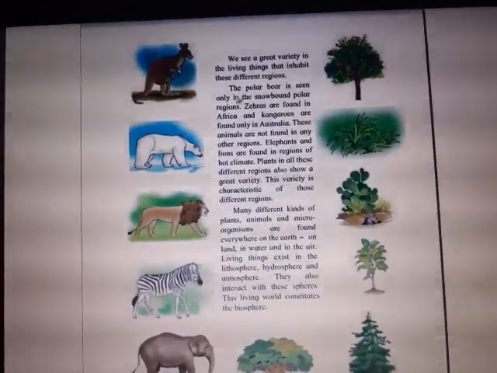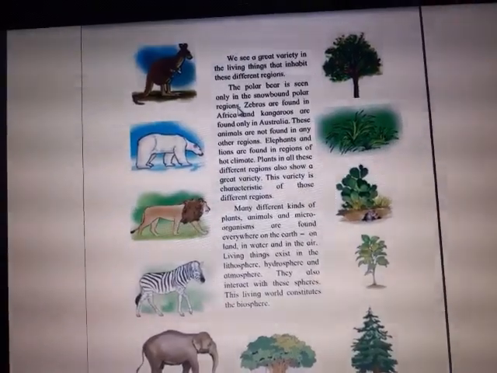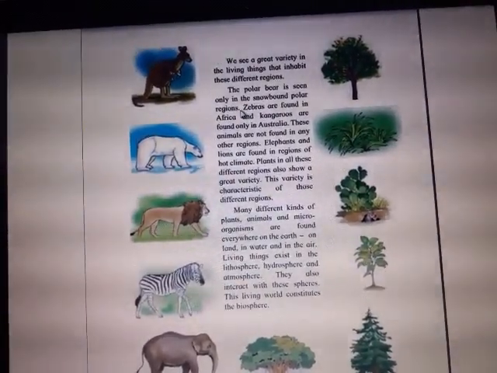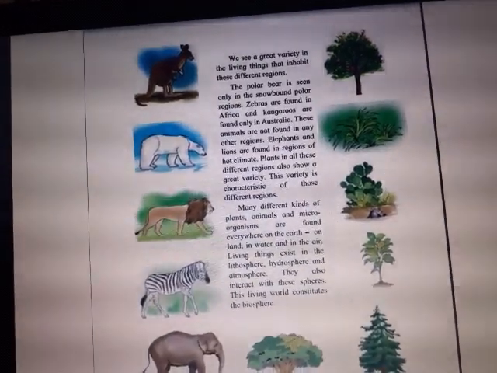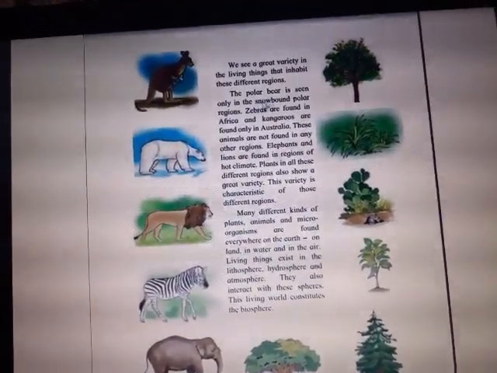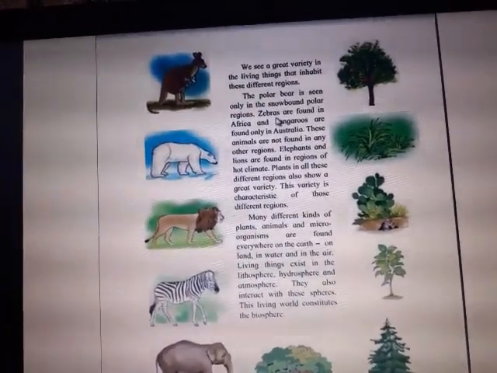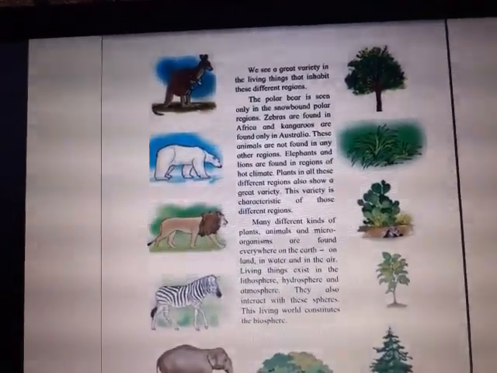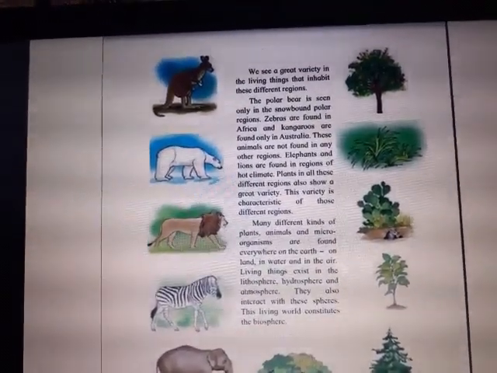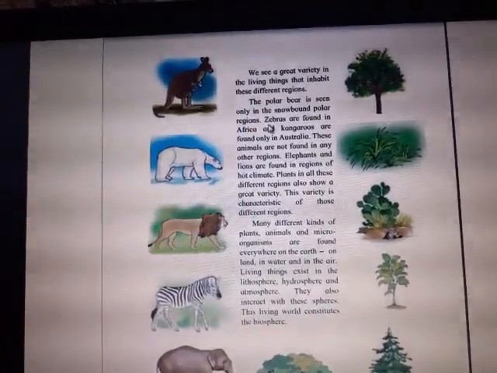For example, the polar bear is seen only in the snowbound polar regions. Where will you find the polar bear? The polar bear will be visible to you only in the polar regions where it is covered with snow, because they are adapted to such surroundings where they can survive. If we go and stay in the polar regions, can we survive, children? No, it is not possible for us to survive there because it is extremely cold.